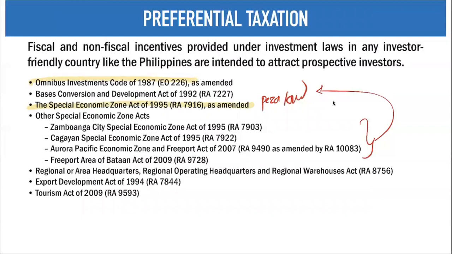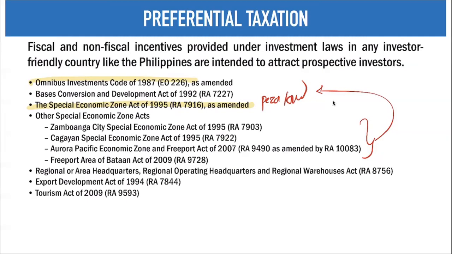But in this particular type of Special Economic Zone Acts, they try to make it more specific as to the place or locality where that ecozone is located. Next, we have your RHQ and regional warehouses. This was removed or abolished already pursuant to your TRAIN law and your CREATE. We also have your Export Development Act of 1994, RA 7844, and Tourism Act of 2009, RA 9593. But again, for this particular session, we will focus on your Omnibus Investments Code, EO 226, or your investments code, and then we have your PEZA law under RA 7916.